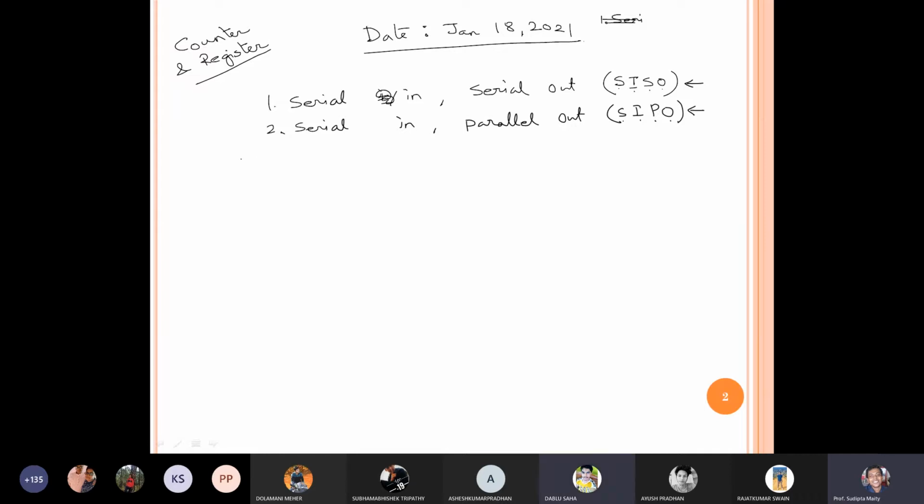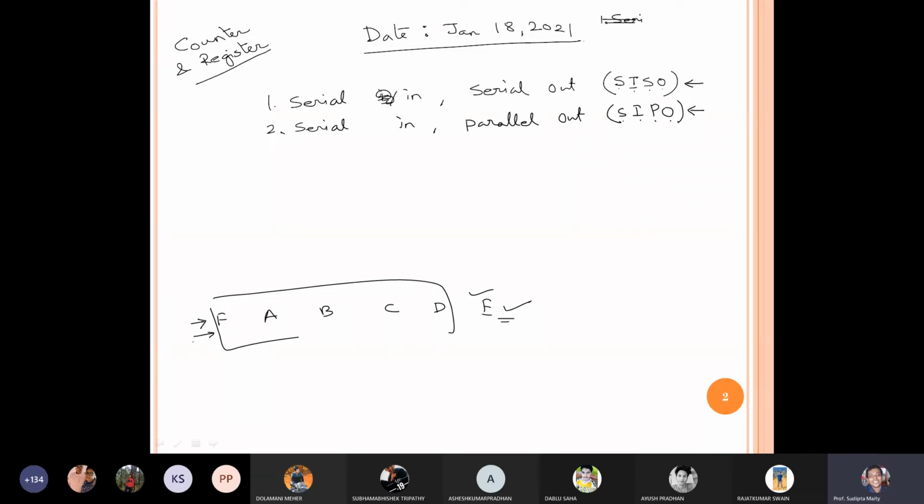What do you mean by parallel out? Yes sir, we will draw one circuit, and then we will learn. Before drawing that circuit, let me give one example. Suppose we have A, B, C, D, E. If I'm giving here F, and it can store only 5 bits, then E will be out. If I give input over here and take output from this side, it is serially in and serially out, one by one I will get.